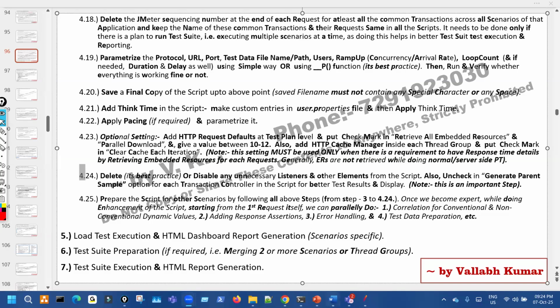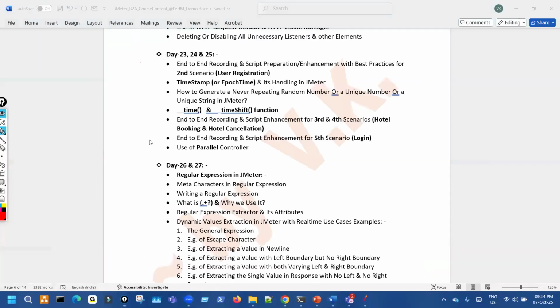So welcome to another day on this JMeter training. And currently we are discussing this topic. In the last session, we completed the best practices discussion for user research. We discussed the time concept, and then we took some doubt queries as well. So that was the last session.